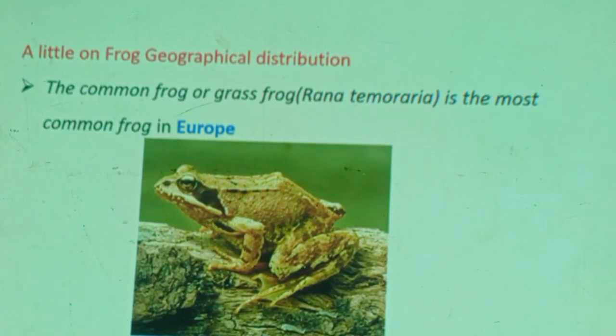This is endemic to the European mainland, especially Scotland. Little on frog geographical distribution. The common frog, they call it a grass frog, Rana temporaria, is the most common frog in Europe, if you like. I have also added the diagram picture in order for you to identify.